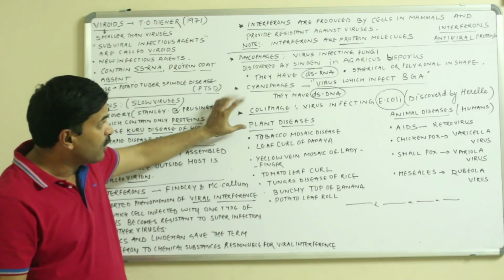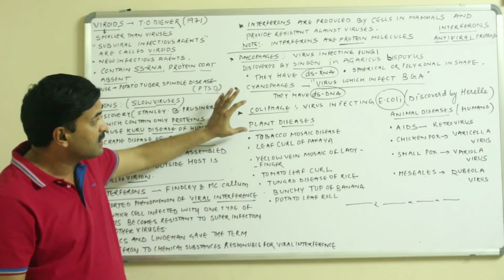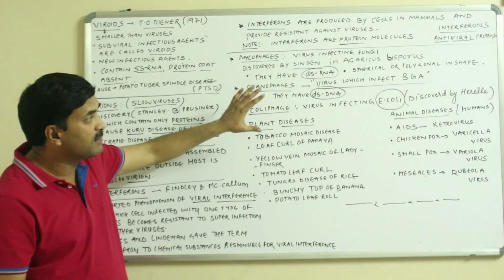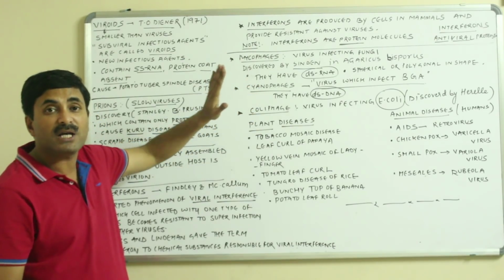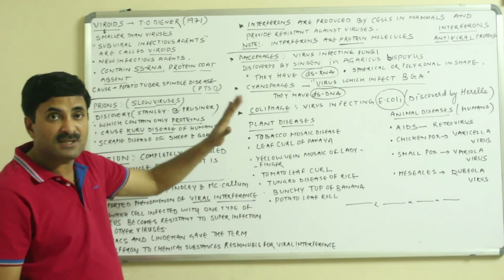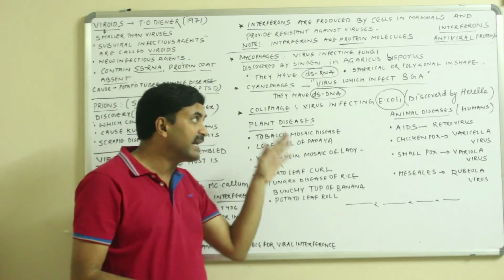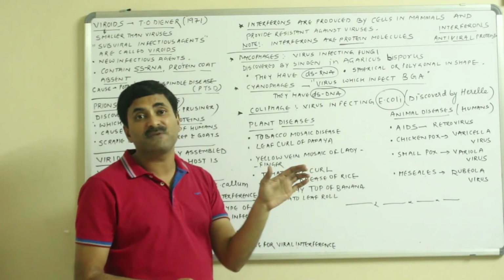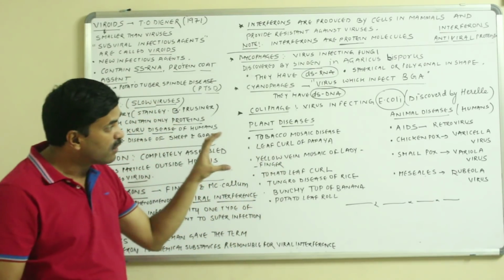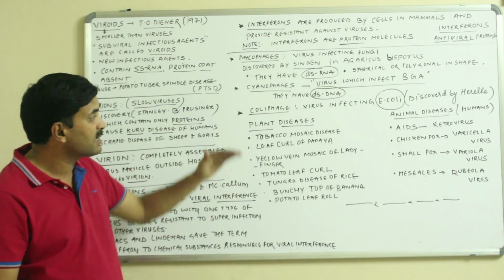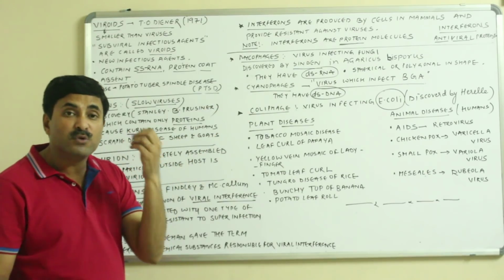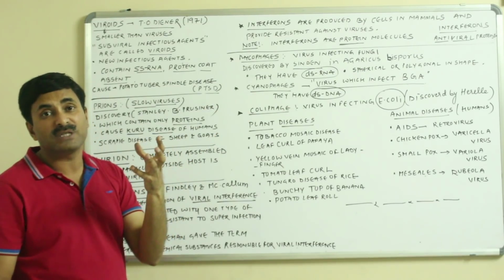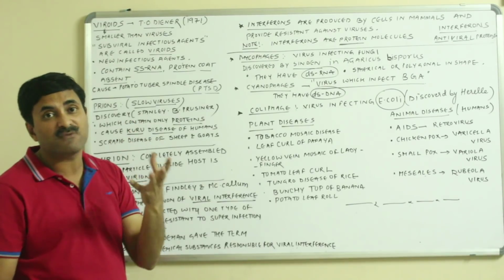At the last we must know about plant diseases and animal diseases. There are many plant and animal diseases which are caused by viruses. We will not be talking in detail about the diseases in this video, I have just mentioned some names; for details you can watch my next videos.